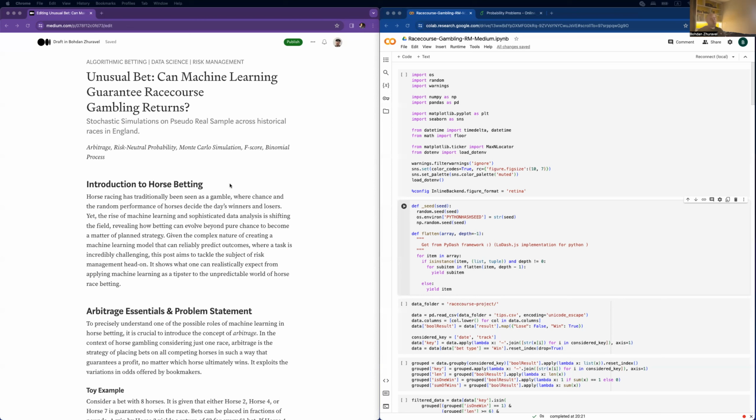So your task is to bet on all of these 3 horses. Since you know that one of these 3 horses definitely wins, you will obtain a profit from this. But you have to know which 3 horses, of course. That's where machine learning comes in this example.